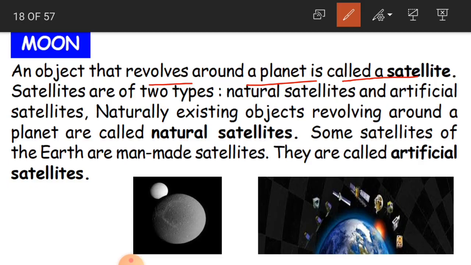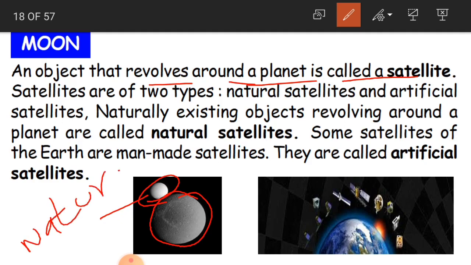Why do we call the moon a satellite? Because it revolves around a planet. Whatever object revolves around a planet is called a satellite. See here, this is the moon which is revolving around a planet. So that is why we call the moon a natural satellite.